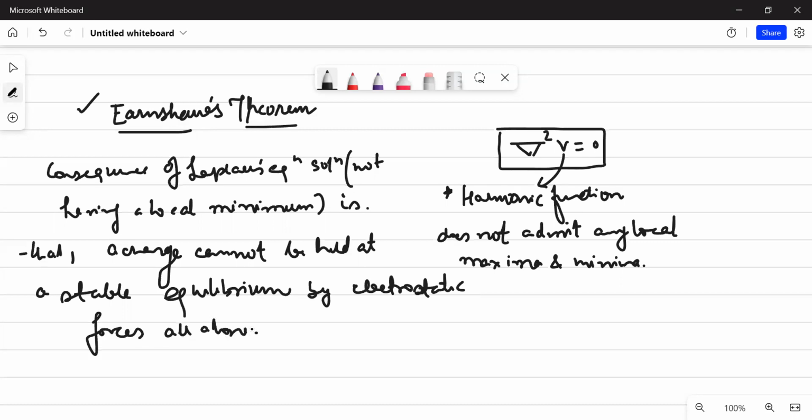That implies that if I need to find a point of stable equilibrium,